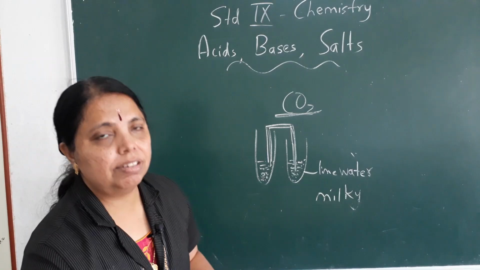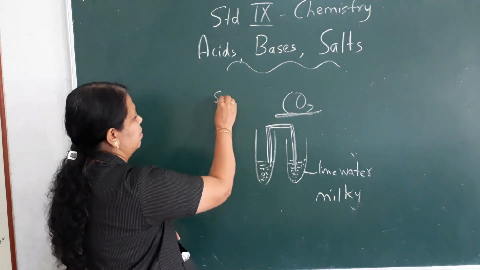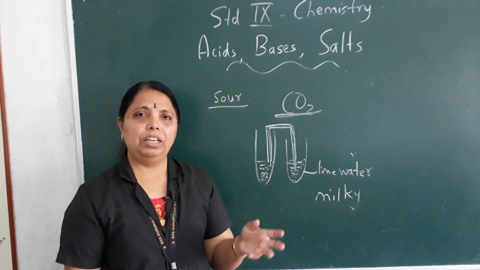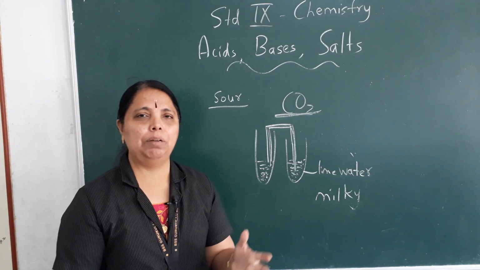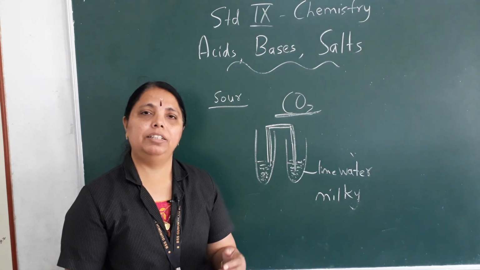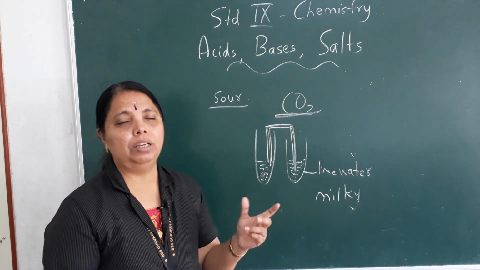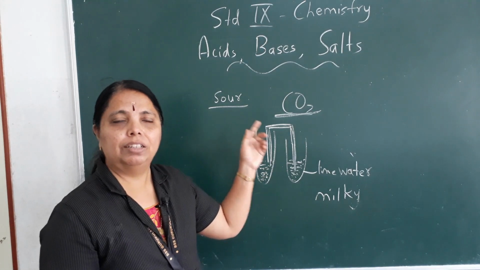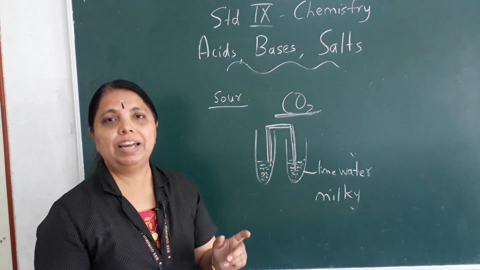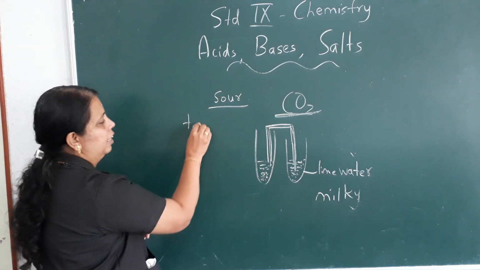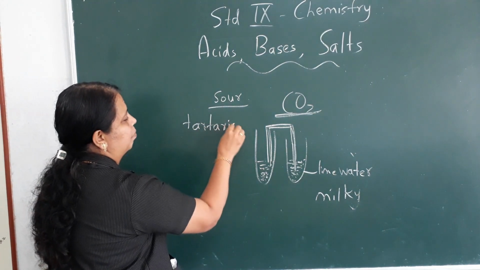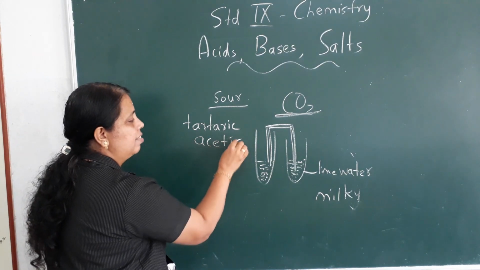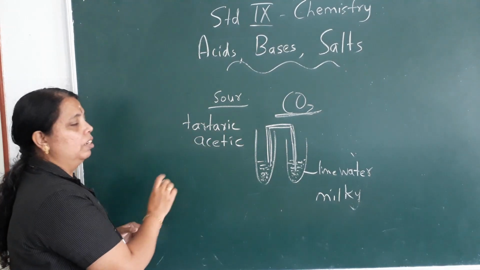Now, acids have a sour taste. Sour means puluppu. Now, before that, let me tell you, you all drink lime juice, isn't it? Lemon water, orange juice. Then tamarind. Tamarind tastes sour. What is the taste? Sour, isn't it? Why? Tamarind also has an acid. What is the acid that is there in tamarind? It is tartaric acid. Vinegar is also sour because it has acetic acid in it.